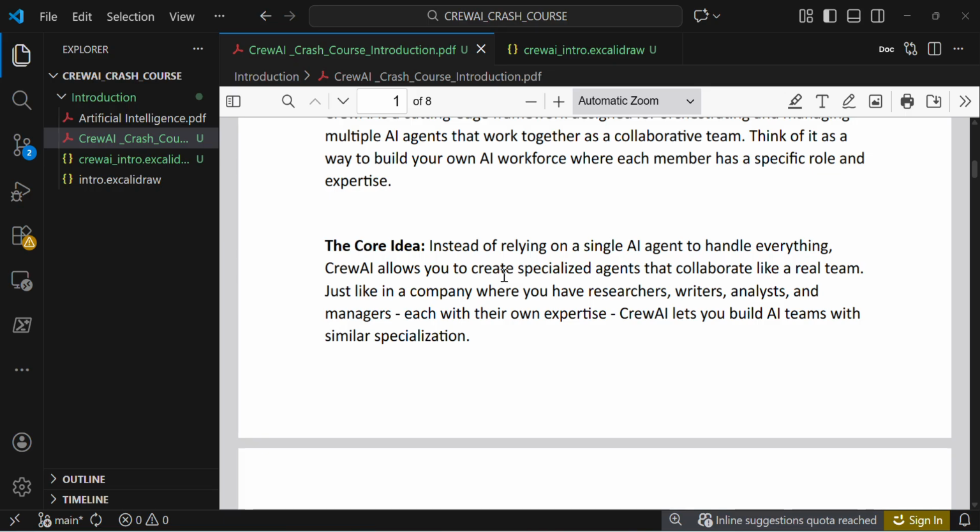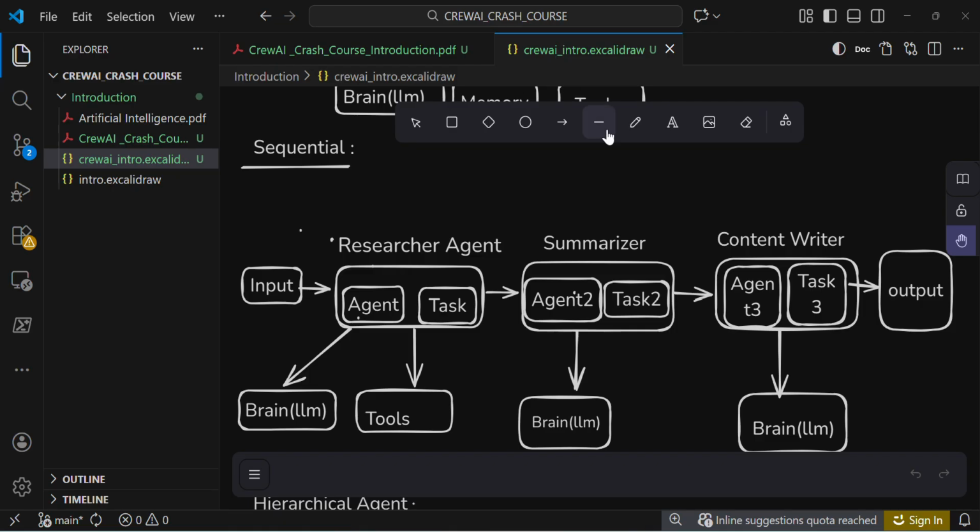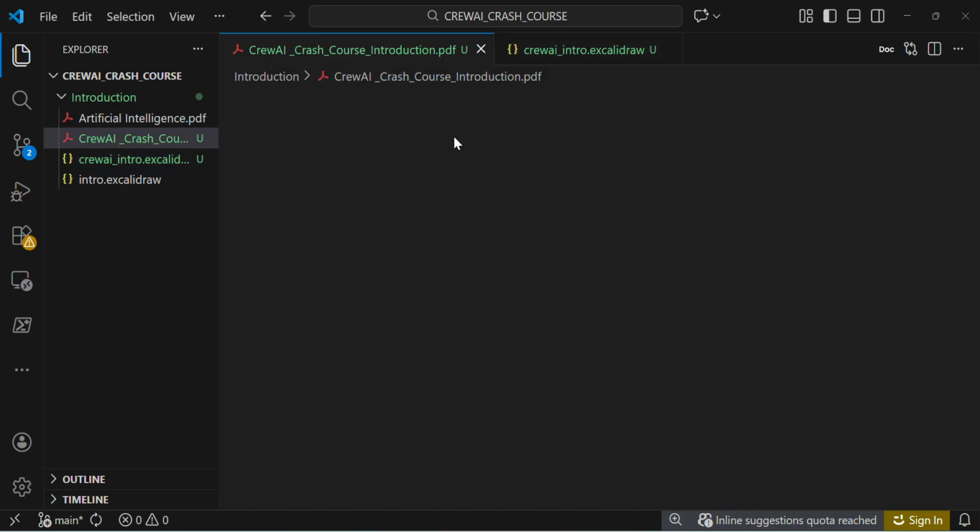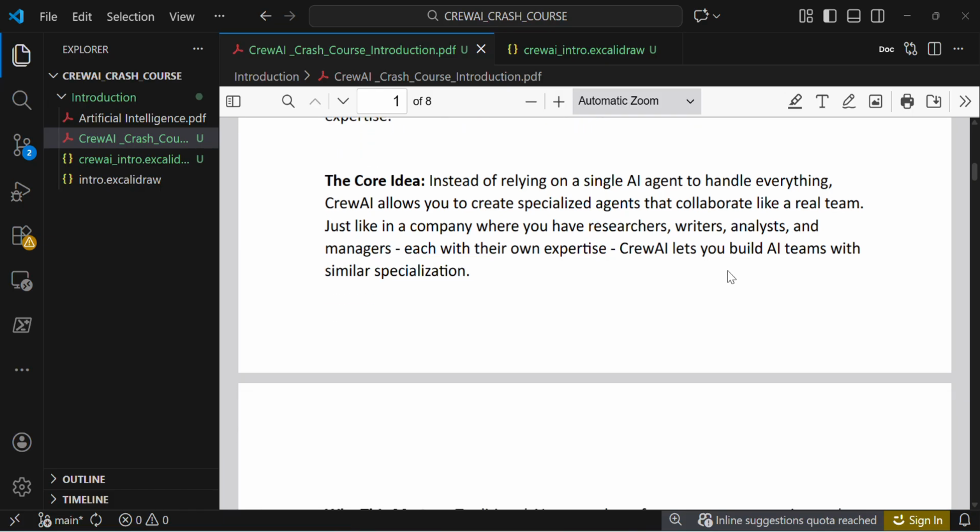CrewAI allows you to create specialist agents that collaborate like a real team. It can work like a team. This agent will research, this agent will summarize, and this agent will write the content. It will act as a team, collaborating like a team in a company where you have researchers, writers, analysts, and managers, each with their own expertise. CrewAI lets you build AI agents, AI teams, with similar specialization. Hope you guys can understand it.